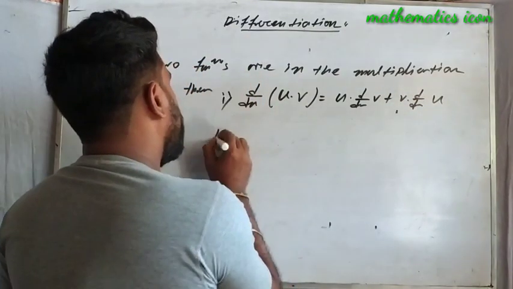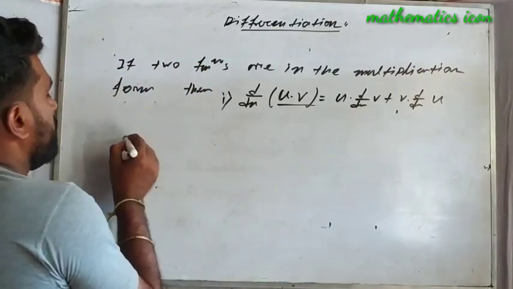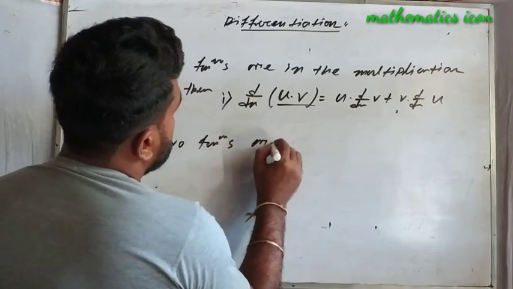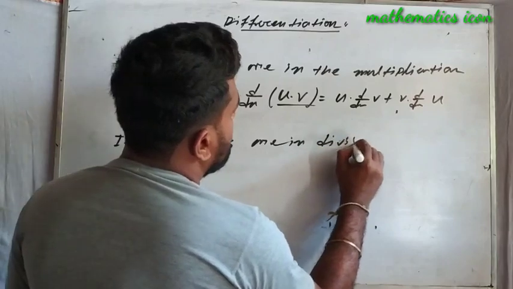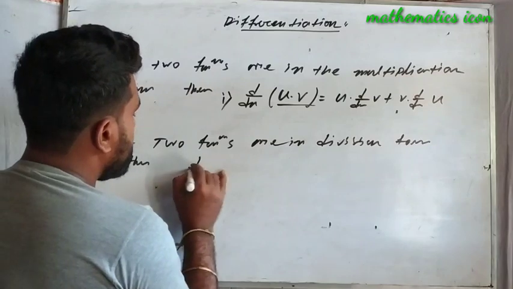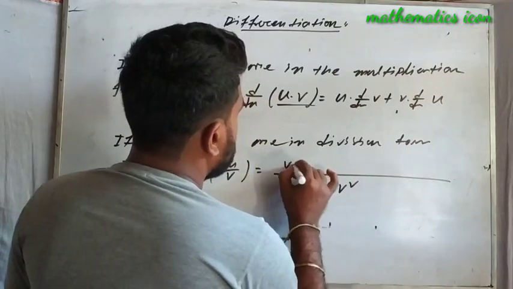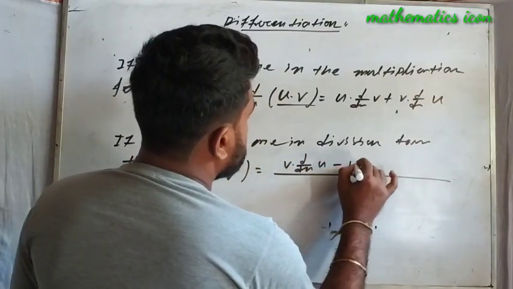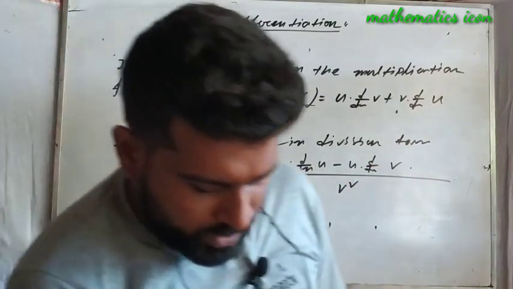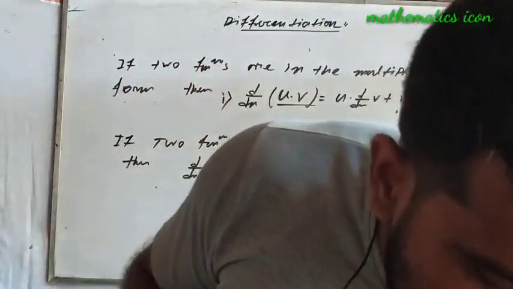Okay, this is the first one. And the second one is the division form. If two functions are in division form, then d/dx of u by v equals v² into... v into d/dx of u minus u into d/dx of v, all over v squared. Here u and v are two different functions as well. Just u and v values will be dependent on the given question.